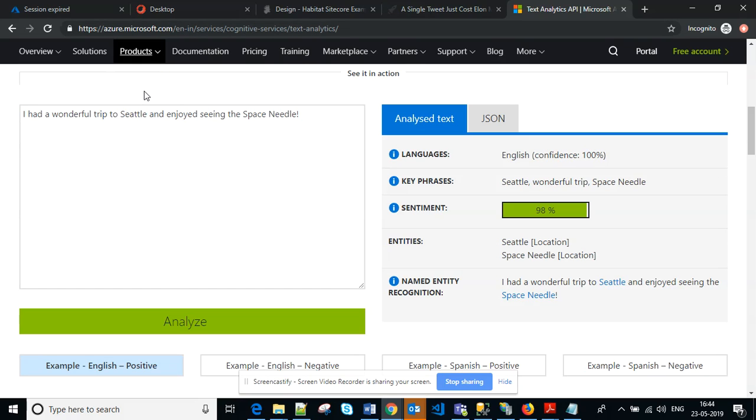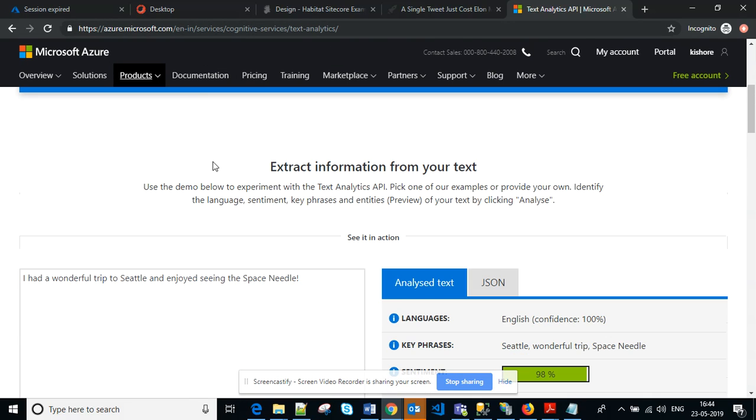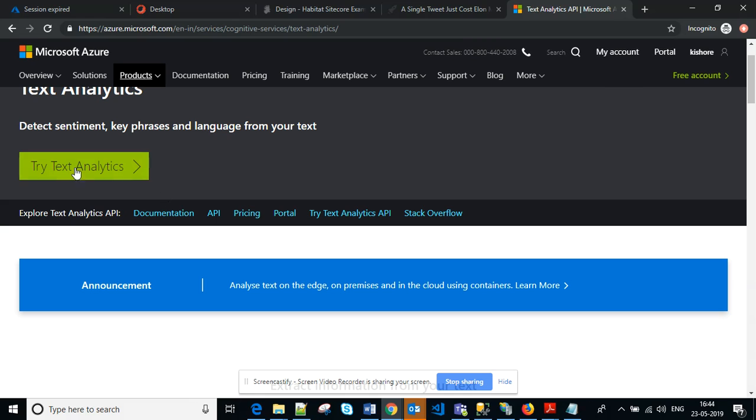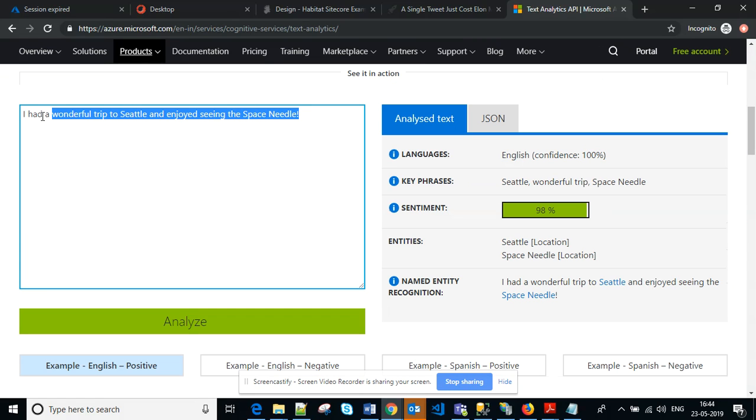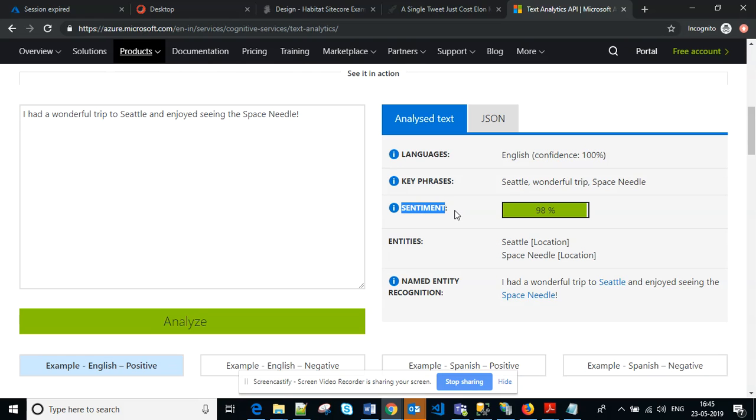For this, on azure.microsoft.com, we can analyze any text by using their Text Analytics services. Here you put the message and it will analyze it and give us different parameters. One of these parameters is the sentiment score. If your sentiment score is very high, it means it's a positive sentence.